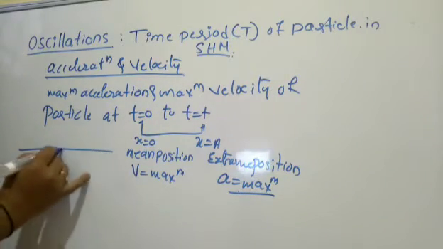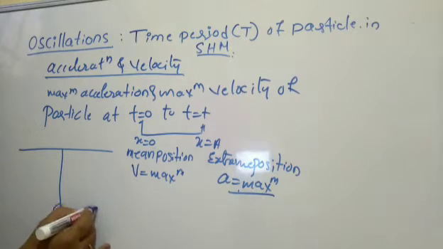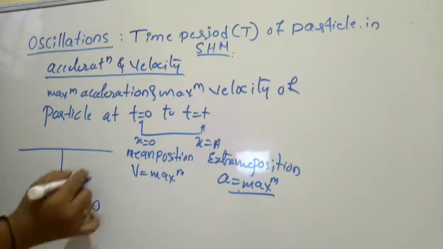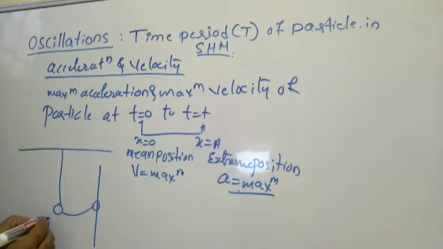As you go ahead diagrammatically, you can understand the concept very easily and thoroughly. This is the mean position where velocity will be maximum.